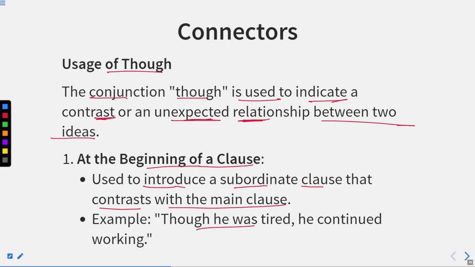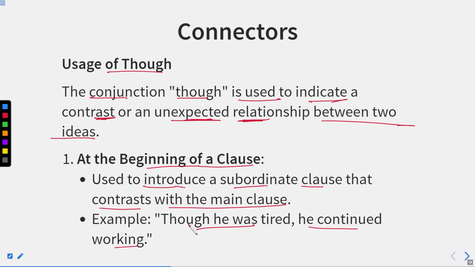Example: though he was tired, he continued working. So this is one clause, and he continued working is the other. Now, if a person is tired, what can you expect of him? You can expect that he will go and take rest, but he continued working. It means he opposed the tiredness, he opposed his state of mind or situation, but he continued to work.